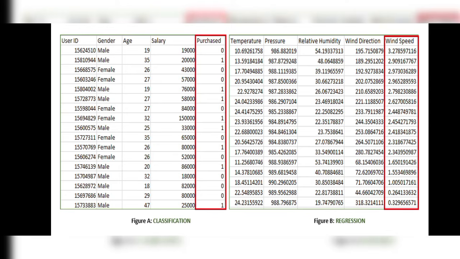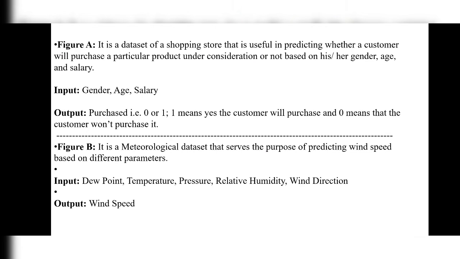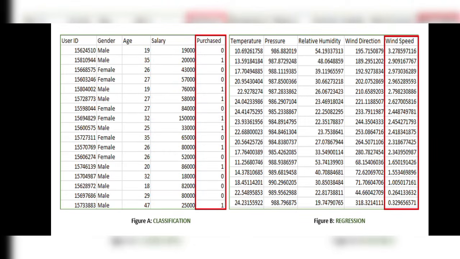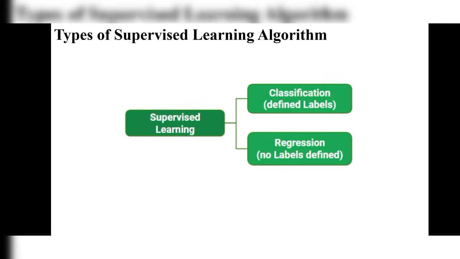We can predict. So predicting a value is known as regression, whereas classifying means binary, whether he will buy or not buy. We have two conditions. These two conditions are called classification, whereas a real value, like the speed for a particular region or particular area, is called regression. Okay, these are the examples. And we have types of supervised learning algorithm. We have two types. I said that classification and regression are the two types of supervised learning. Here in classification, defined labels will be there. In regression there are no labels defined.